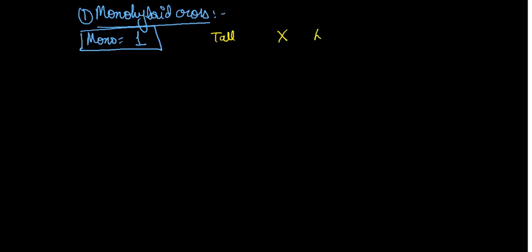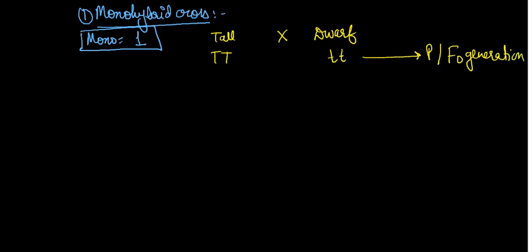Monohybrid cross. Mono means one. It means we take one character. Suppose we take tall. Tall is crossed with dwarf. So pure tall is capital T, pure dwarf is small t. This generation is the P generation or F0 generation. After crossing, we will find capital T and small t, that is the F1 generation.